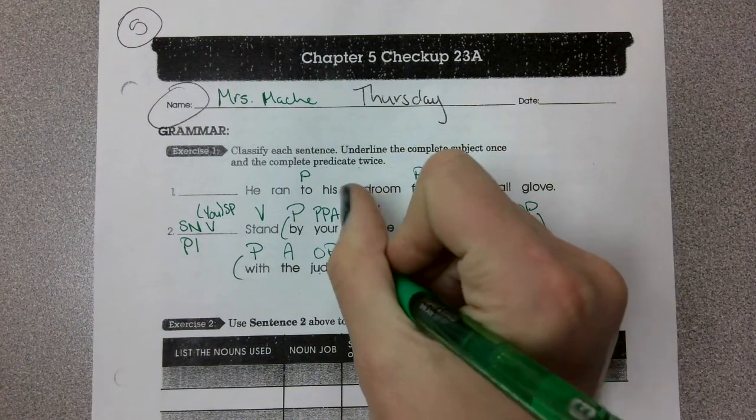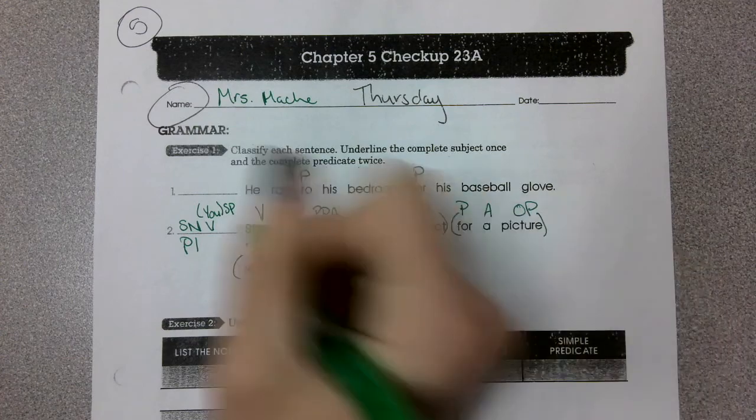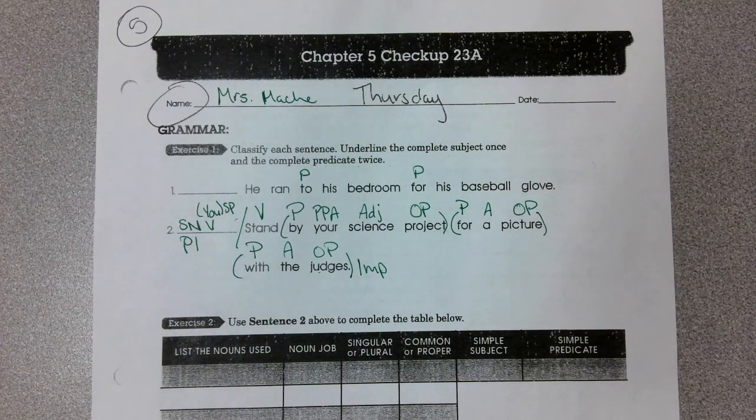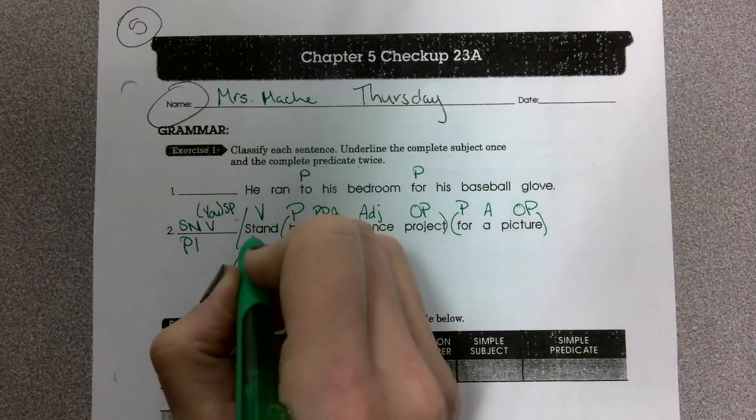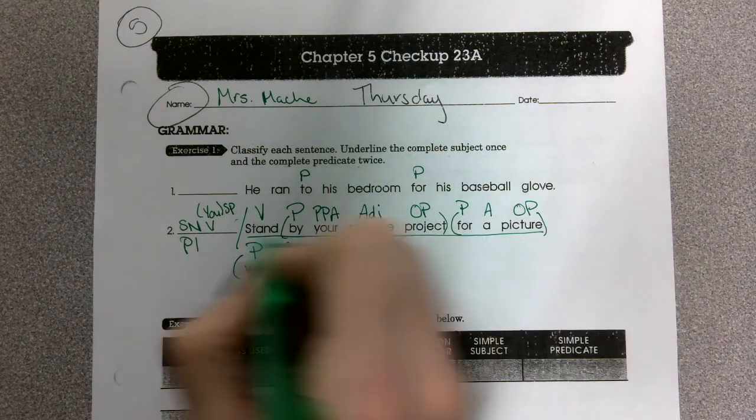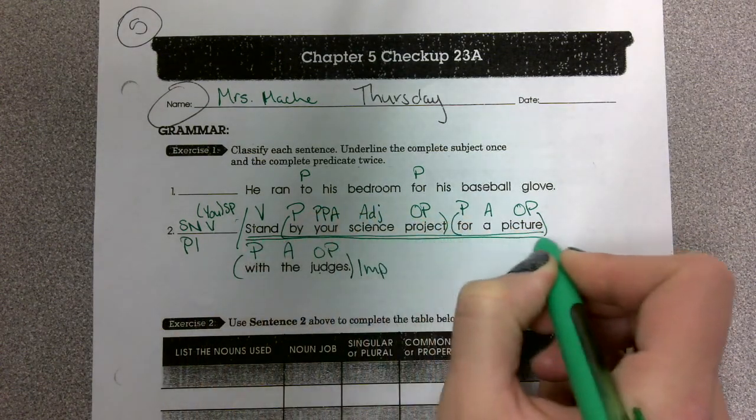Period, command, imperative sentence. Go back to the verb, divide the complete subject from the complete predicate, underline the complete subject once, and the complete predicate twice.